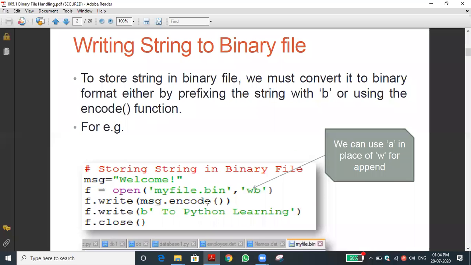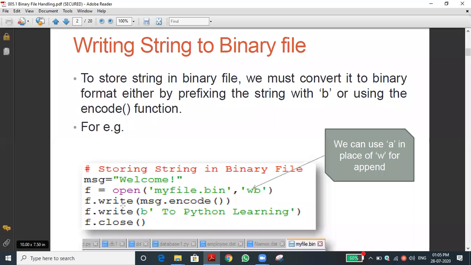So for that we are using the encode function. What is the use of the encode function? The encode function will convert the original data type into binary format. That is the use of the encode function. Here you can see msg contains some string data that is converted into the binary format. Then we are writing it.